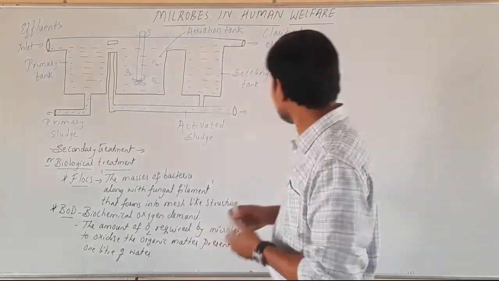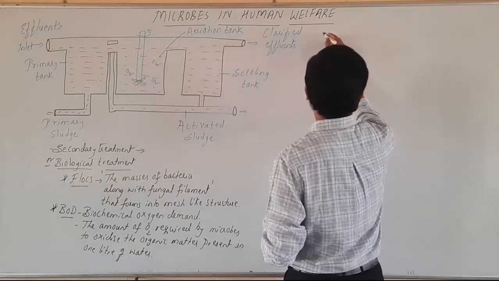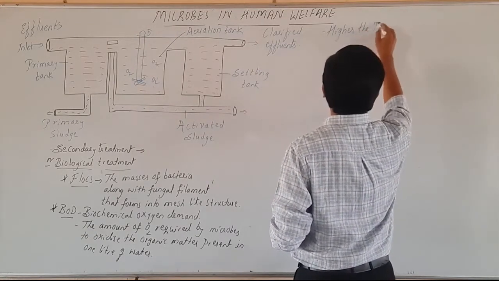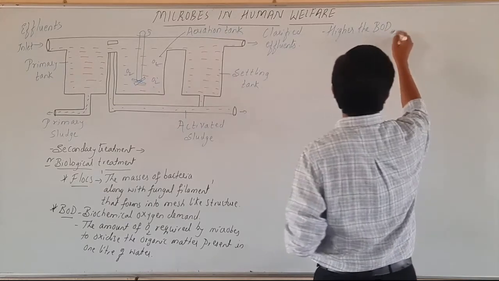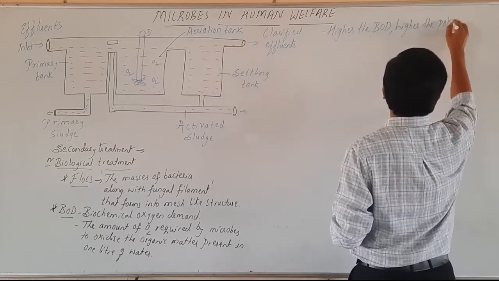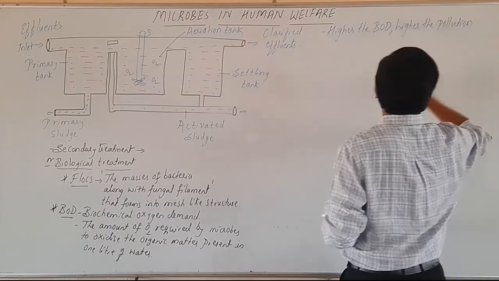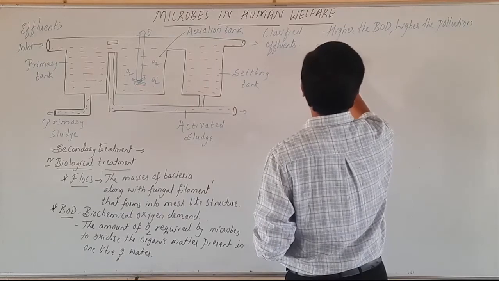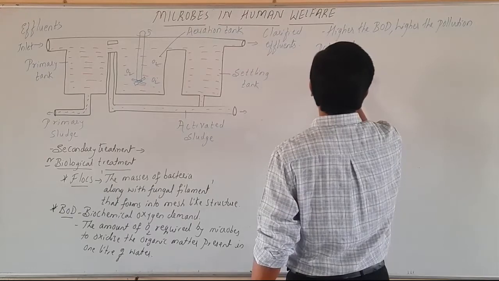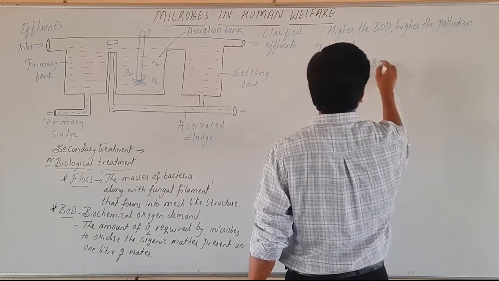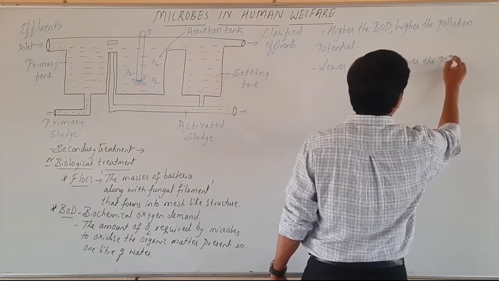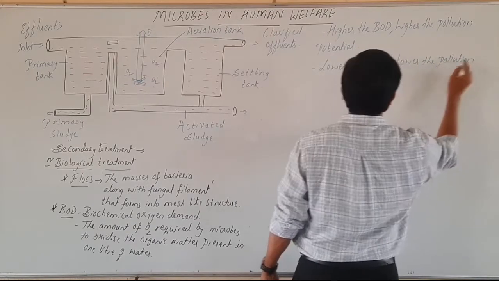So we use it: higher the BOD, higher the pollution potential, and lower the BOD, lower the pollution potential.